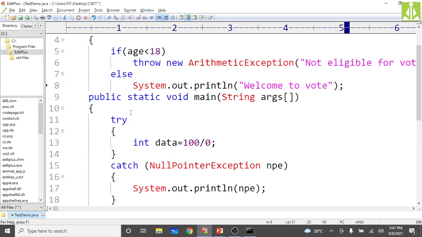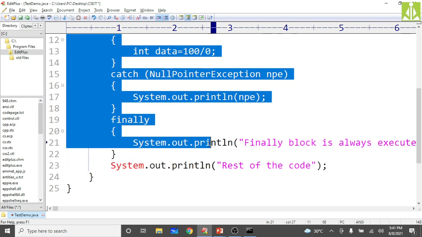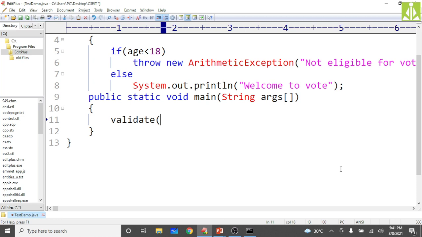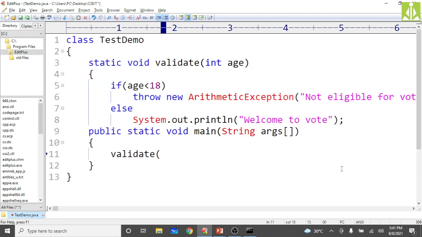That's it. Then inside your main, there's no need of these things. What we have done, we are calling that one, and the rest of the code we are keeping. Call that validate method, validate of, pass the age like 13 first, simply to check what output you will get. Passing the age as 13 means we are generating the error now. And that error will be thrown.